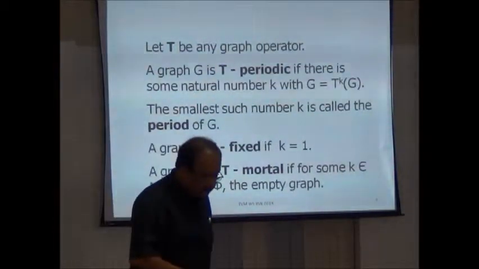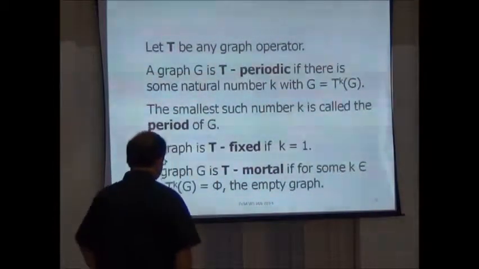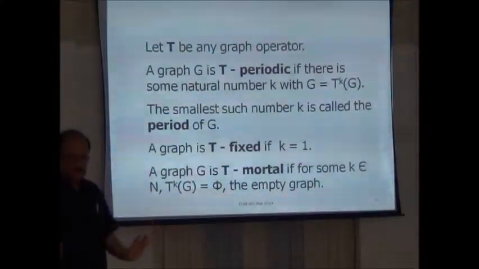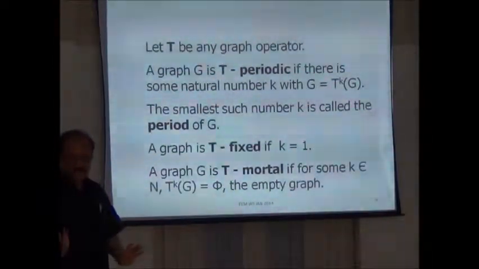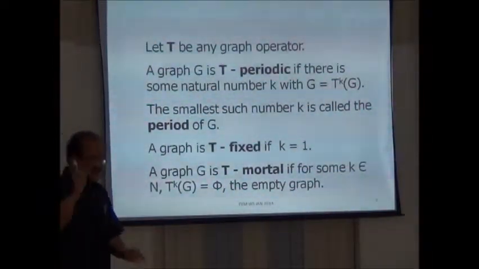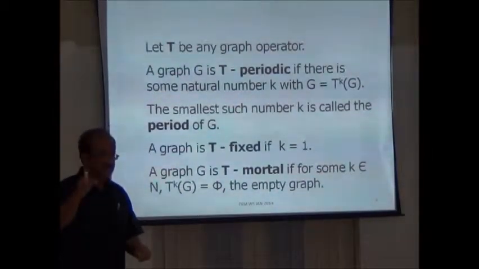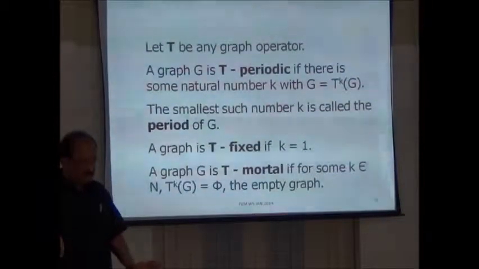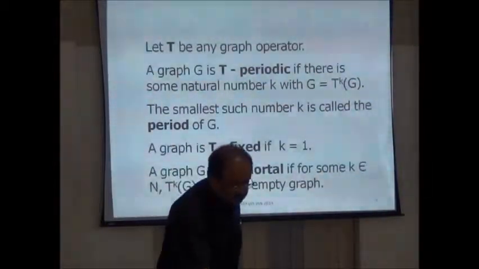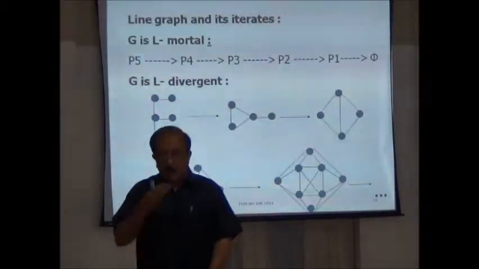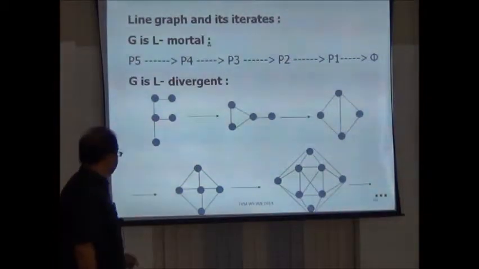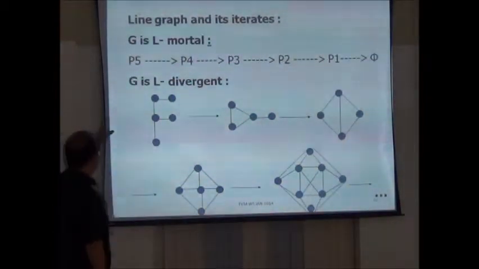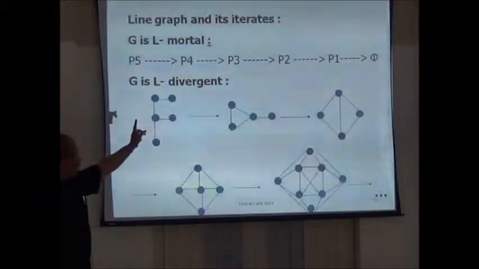So I said that it is mortal. Mortal means it dies out. Dies means what? I take G, find L(G), and finally it dies out, nothing remains. That's mortal. So look at this example. Take P5, the path on 5 vertices.